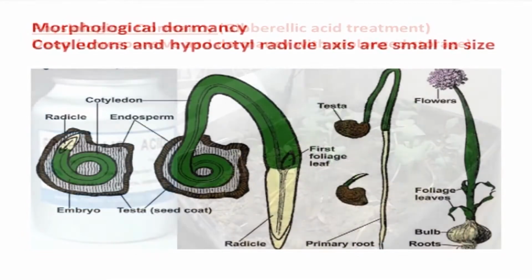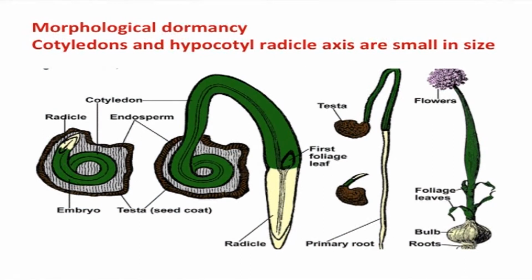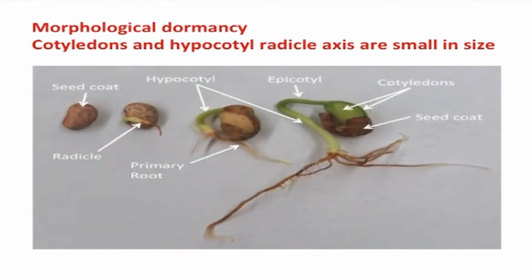The next or the major dormancy is the morphological dormancy. As the term indicates, the dormancy is due to embryo morphology. Hence, this class of seed dormancy refers to seeds with underdeveloped or undifferentiated embryos. This also includes embryos in which cotyledons, hypocotyl and radicle axis are differentiated, but are small in size.